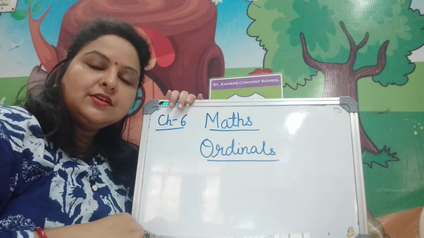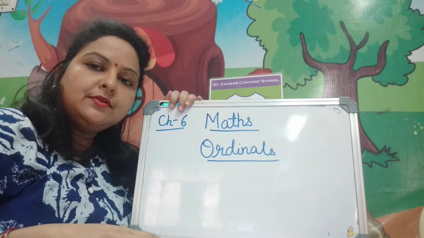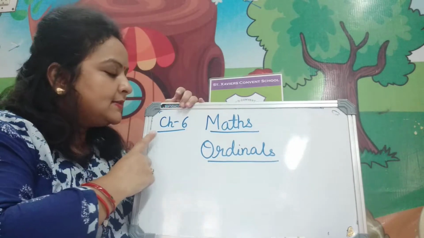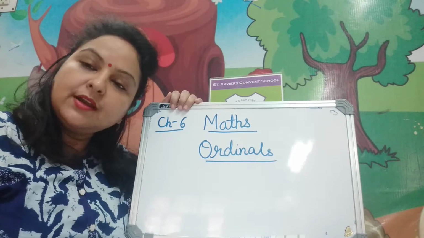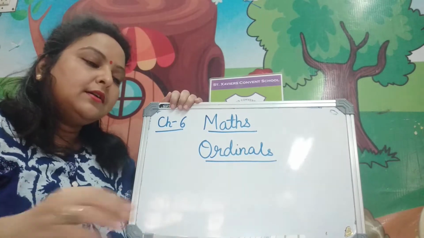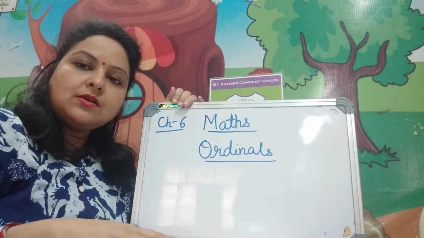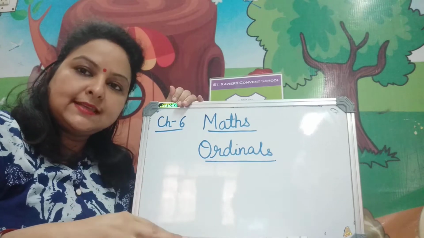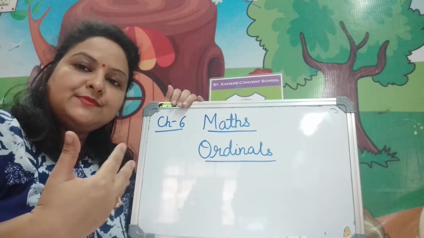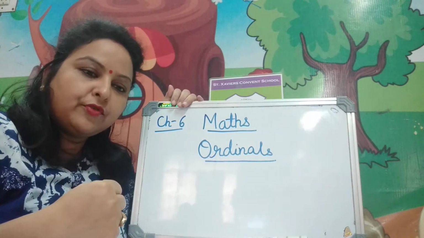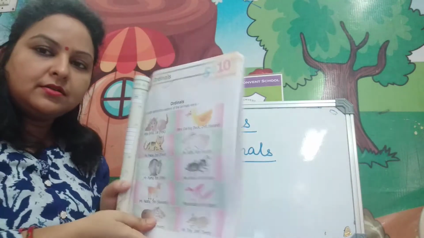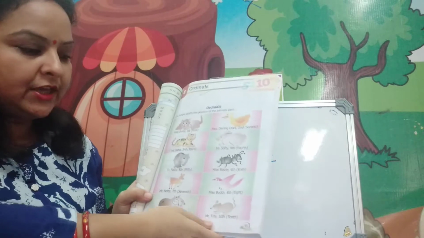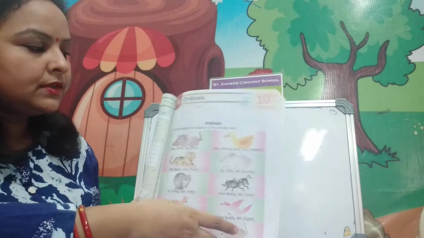Hello children, today I will teach you maths chapter number 6, ordinals. It is on page number 81. What are ordinals? Ordinals are the numbers in sequence: what comes after, what comes before. You can see the picture in your book, page number 81.